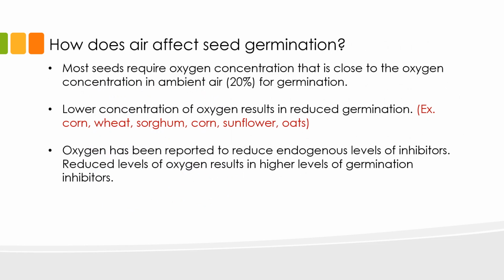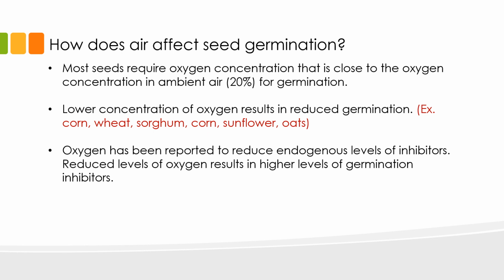Most seeds require oxygen concentration that is close to the oxygen concentration in ambient air to germinate, and that oxygen concentration is 20%. In some species like wheat, sorghum, corn, sunflower, and oats, lower concentration of oxygen reduces germination rates. Seeds have various chemical components that serve different functions. The stored reserves in seeds, for example, are primarily for the nutrition of the growing embryo.